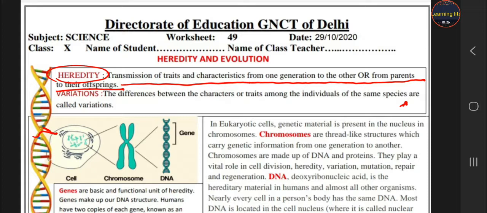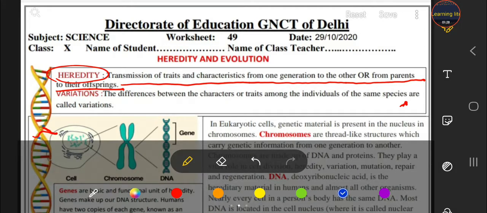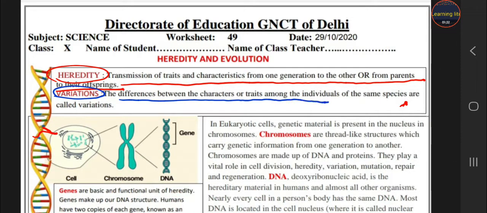Okay. Second one is variation. The differences between the characters or the traits among the individuals of the same species are called variations. So students, you are not the carbon copy of your parents. There are some differences between your parents and you.